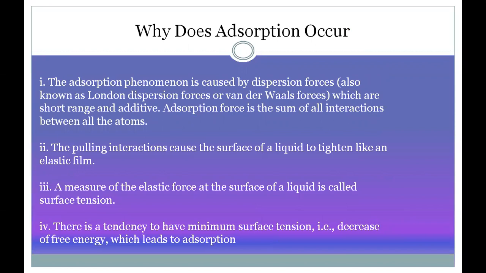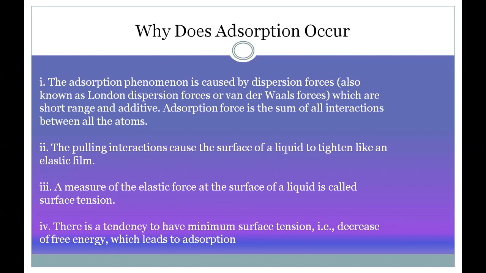Why does adsorption occur? The adsorption phenomenon is caused by dispersion forces, which are also called London dispersion forces or van der Waals forces, which are short range and additive. Adsorption force is the sum of all interactions between all the atoms.